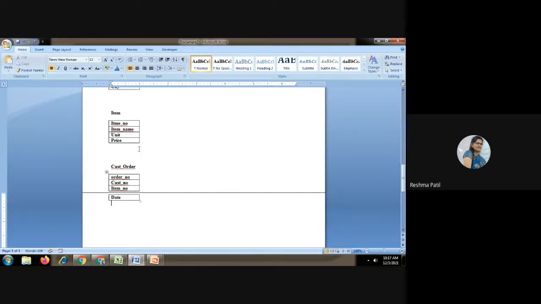So in this way you will show the many to many relationship. On the basis of which primary key, which column you are using, you can say that it is a many to many relationship. How many tables are there? Only two, and both of these tables' primary keys are mentioned in this third table. So this is called a many to many relationship.